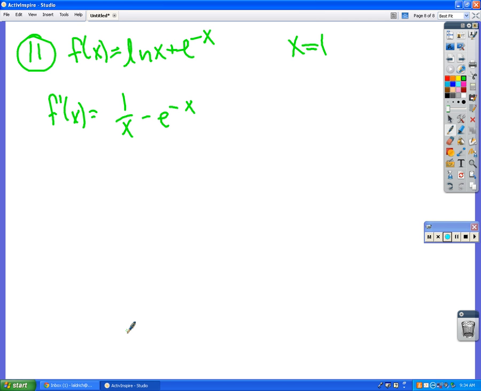Okay, so now we're not actually going to set it equal to 0 because they gave us a value for that. So if I want to know if f is increasing, I'm going to figure out what f prime of 1 is. What's f prime of 1?